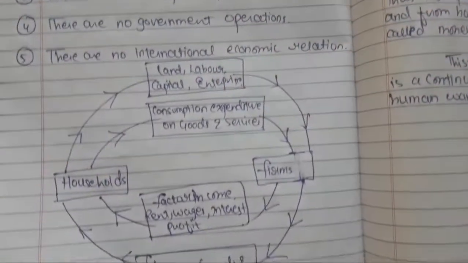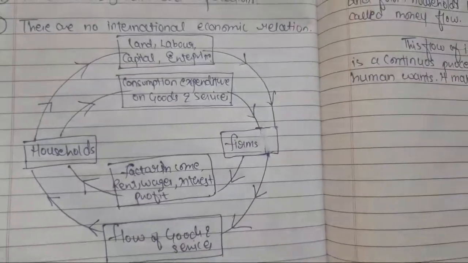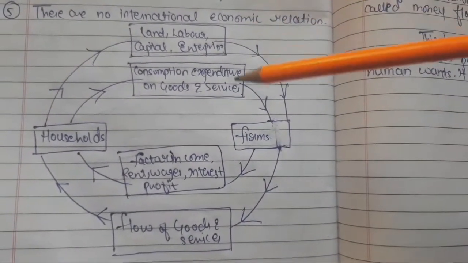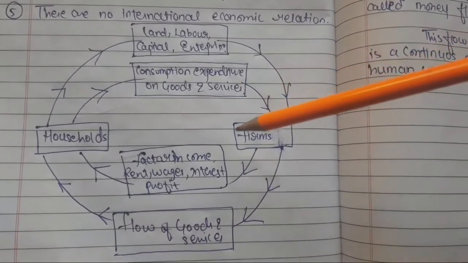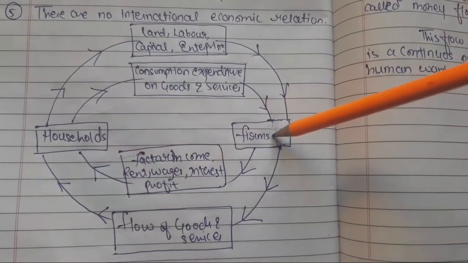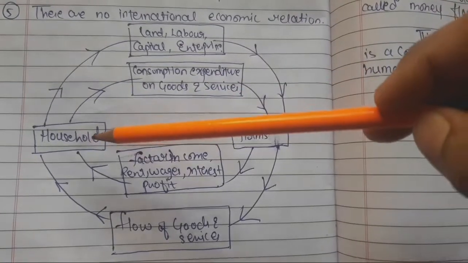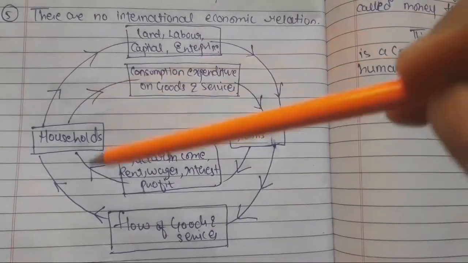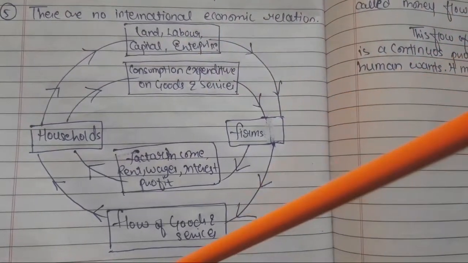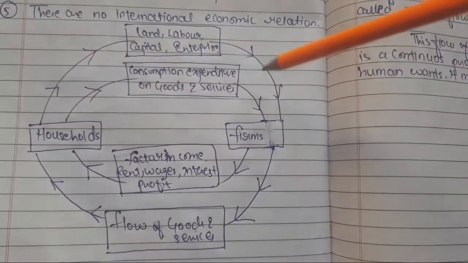Now just come to the diagram. I hope you all can see the diagram very nicely. This is the diagram which you can use. This is a two sector economy: the first sector is household, the other sector is firm. The same amount of money will flow from household to firm, and then from firm to household. Now how will it flow?